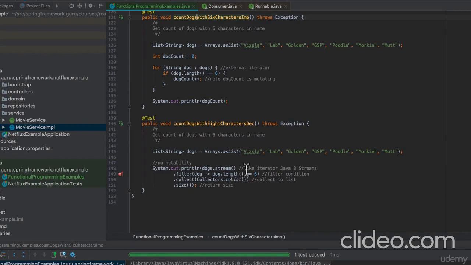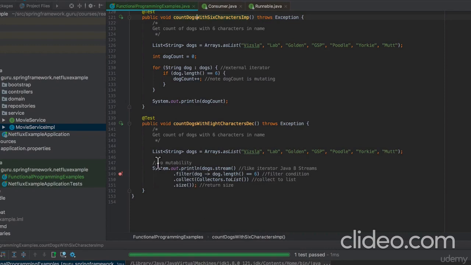But right now we're talking about functional programming. So I'm going to take a stream of the dogs, and I'm going to filter it based on where the dog length is equal to 6. And I'm going to then take all the results out of that and put them to a list. And then I'm going to return back the size of that list.